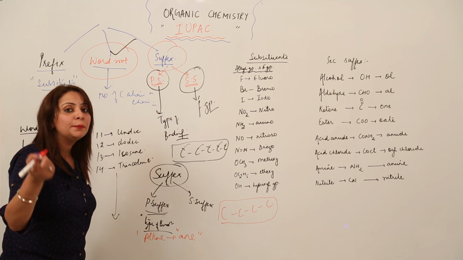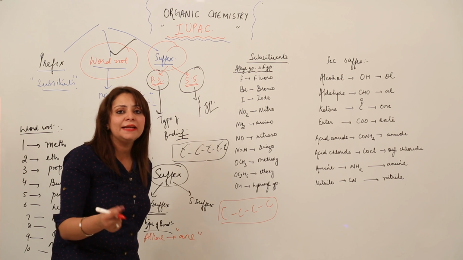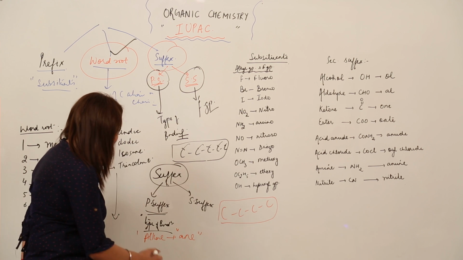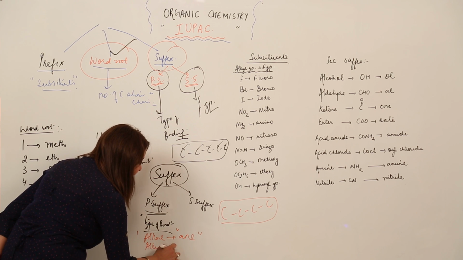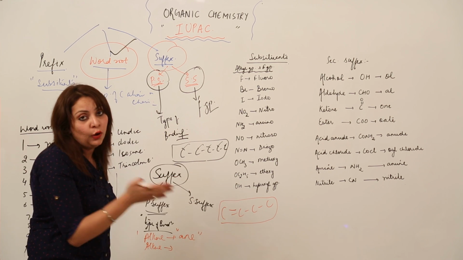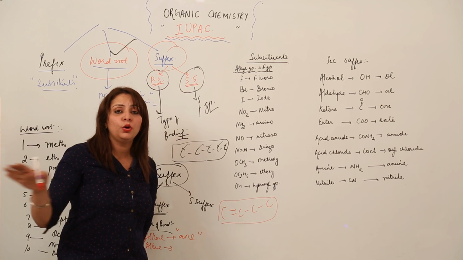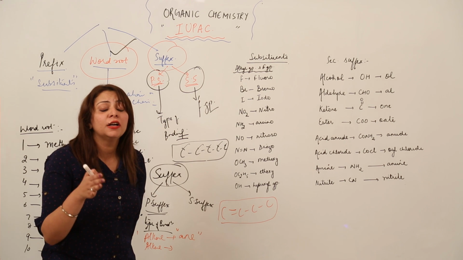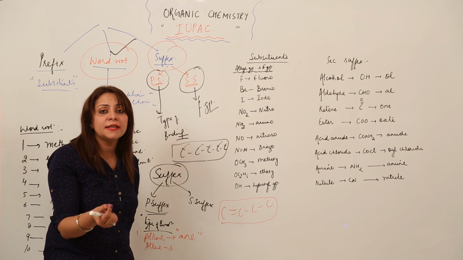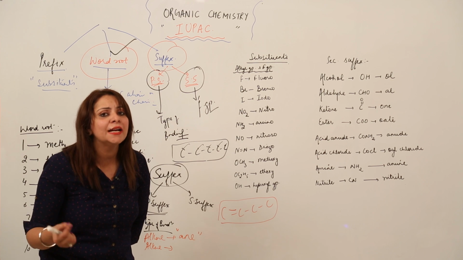So if I ask you what the primary suffix is for this example, you will say in a second that because we see only single bonds, the suffix is ane, right? And if there is at least one double bond present in a chain, to what category does it belong? Obviously it belongs to the unsaturated category. If there are single bonds all over the molecule, it is a member of alkane. But if at least one bond is a double bond, then it does not come under the saturated category, it becomes unsaturated, right?